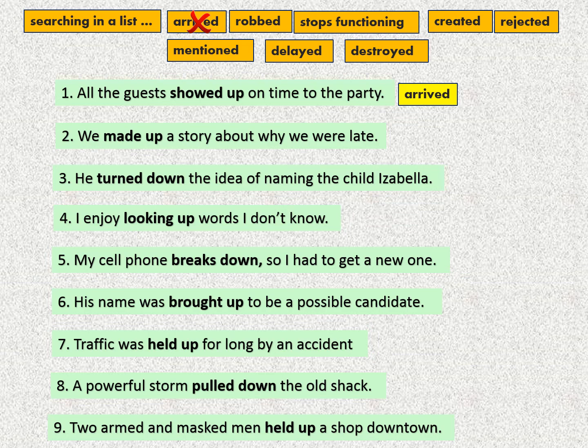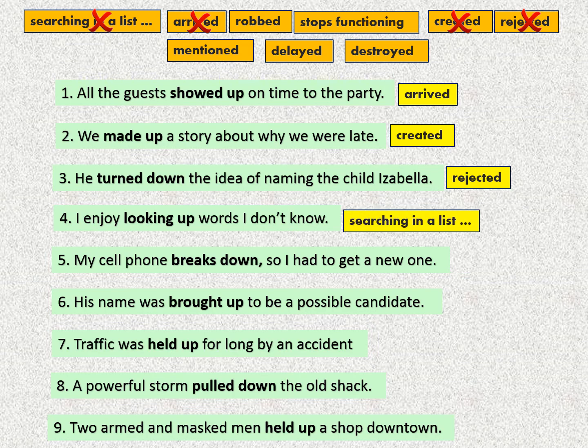Number 2, we made up a story about why we were late. So when people are late, usually they make up or they create stories, or they invent them. Created or invented, yes. Number 3, he turned down the idea of naming the child Isabella. Turned down, when you turn down an idea, meaning you reject it, yes. Number 4, I enjoy looking up words I don't know. Look up, when you look up a word in a dictionary or on the internet, is you search for its meaning.